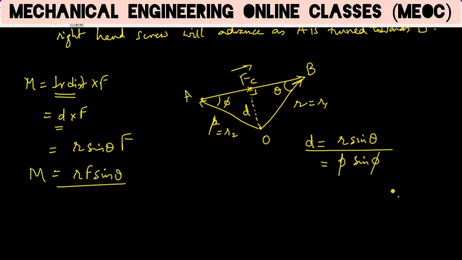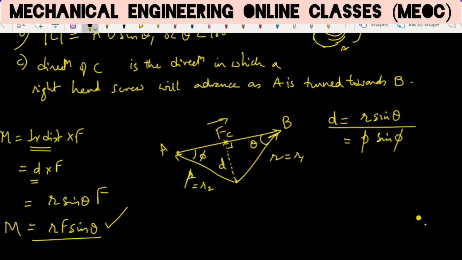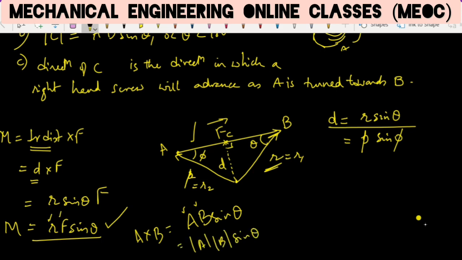So this is the moment. I can bring an analogy between this and the definition of the vector cross product. Here, because the position vector R is a vector and the force is also a vector, the magnitude of the moment is similar to AB sin theta, where A and B were vectors. So A cross B is AB sin theta. So here R and F are in the same form as the definition of the vector cross product.